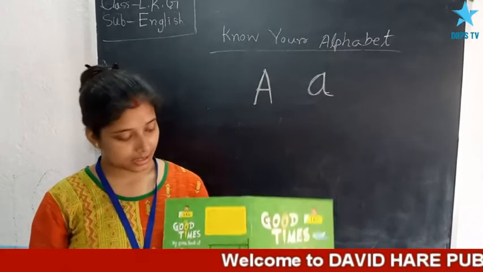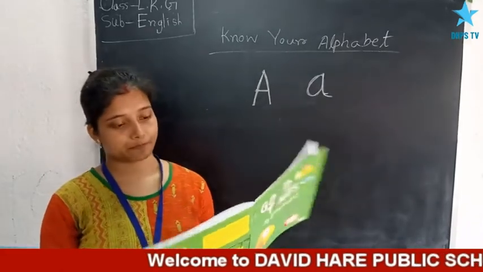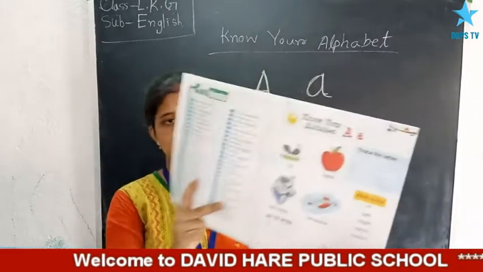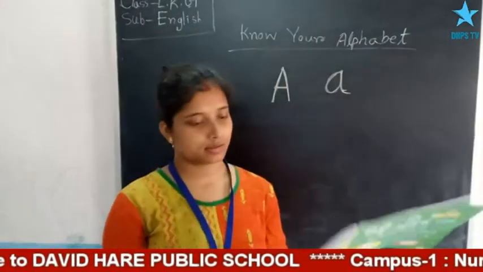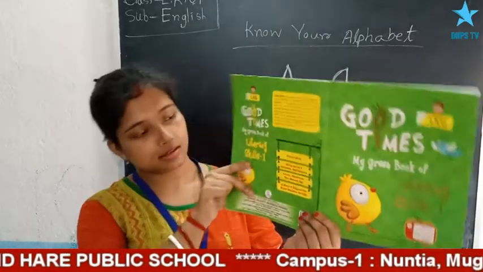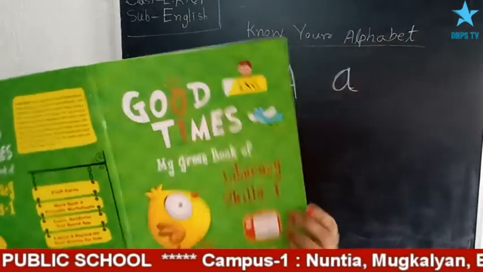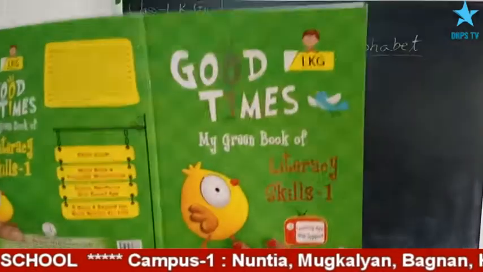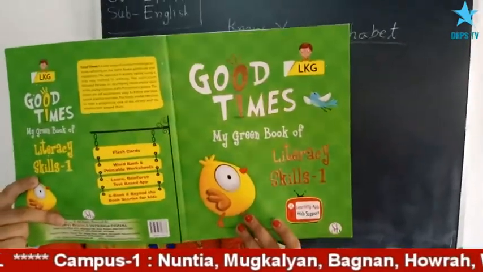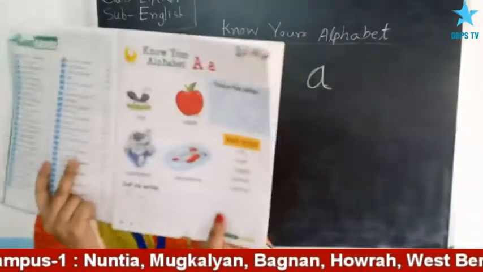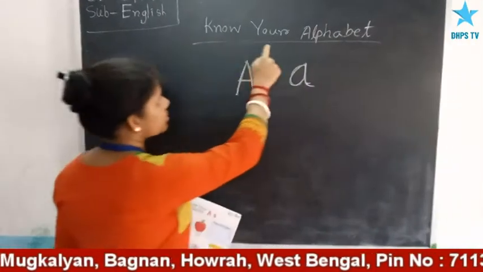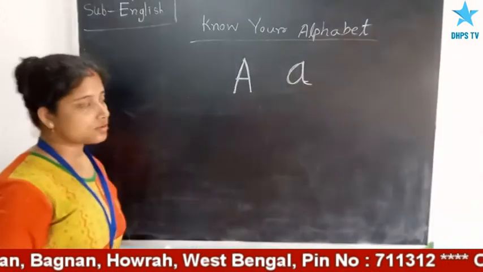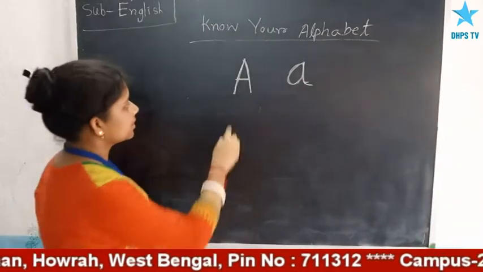We will learn a new chapter. The chapter is Know Your Alphabet. And students of LKG, this is your book, Literacy Skills 1. Please open this book and the page number is 3. And the chapter is Know Your Alphabet. So, let's see this one.